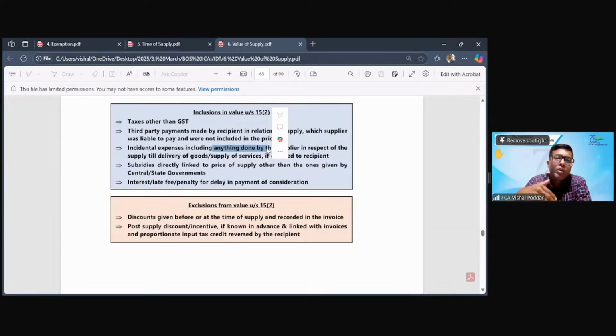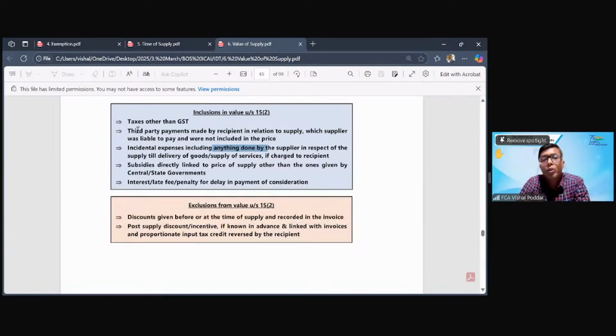Now, whatever I am doing for you and charging separately, if it is a composite supply, all values have to be added to make the total transaction value. This is what this third pointer says. So what has to be included in the transaction value besides the value of goods or service? All additional charges which the supplier is charging to you relating to the same supply.